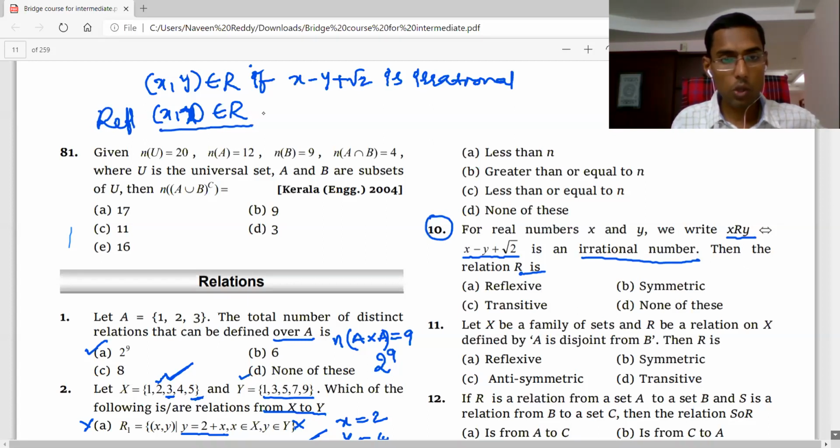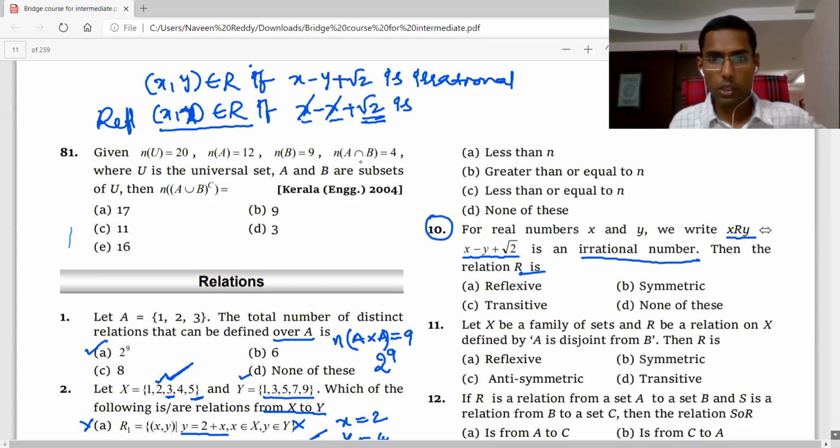X comma x belongs to R only if x minus x plus root 2 is irrational. Yes, x gets cancelled, root 2 is always irrational. If you take 1 minus 1 plus root 2, it is irrational. Like that 1 1, 2 2, 3 3, 4 4, 5 5 will all be there.